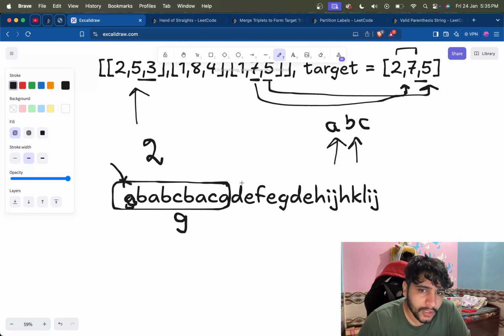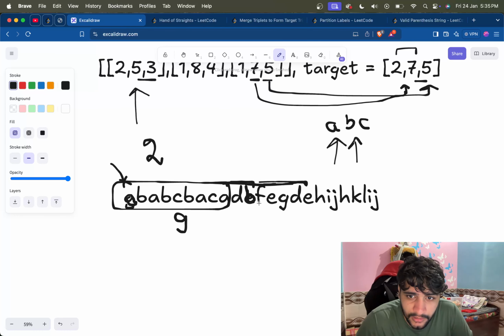Similarly we'll do this. Let's just say that this was a B here, then the partition was up to here. Then up to here there is no problem. When we reach D, we will see whether there is any other occurrence of D. Yeah, there is this. So we will extend this partition to here because we have no other choice. Then we will check B. No B is outside this.